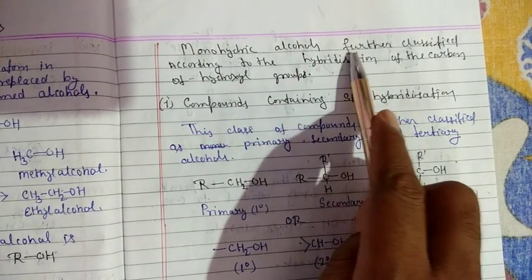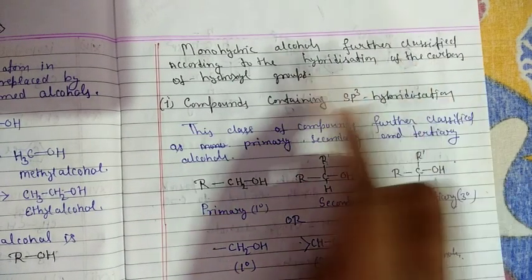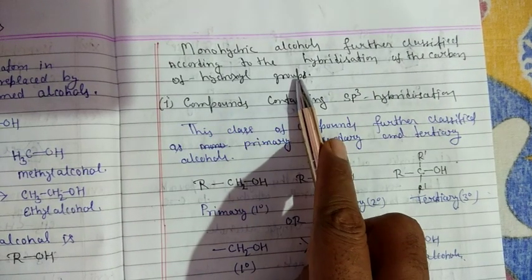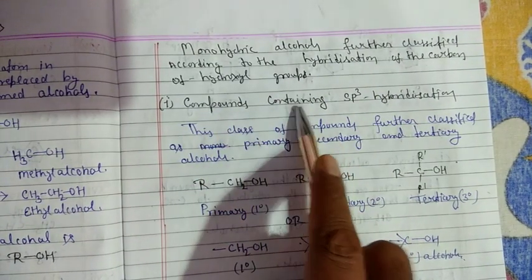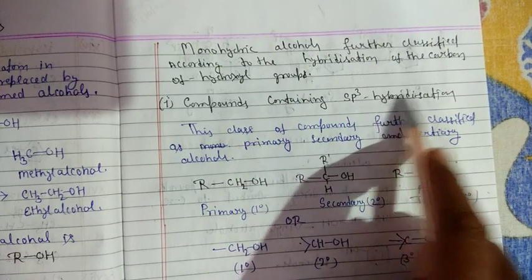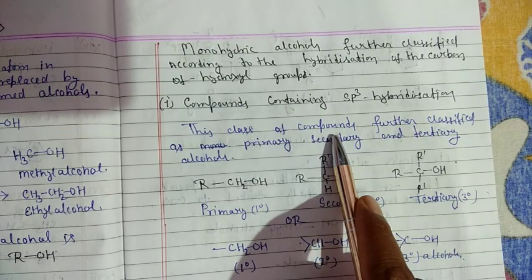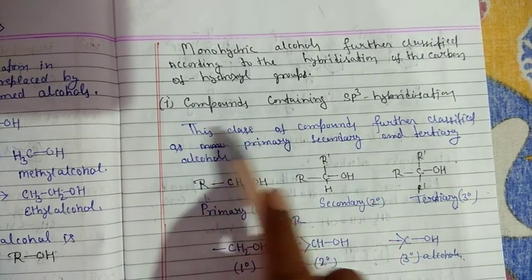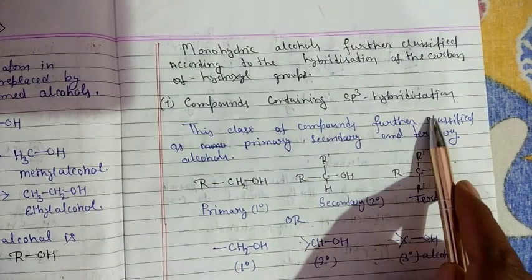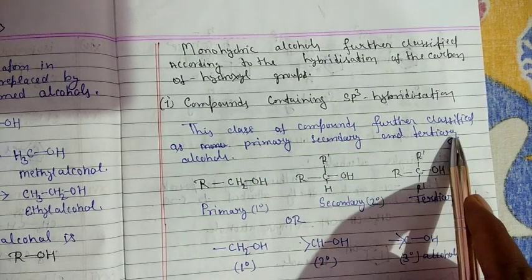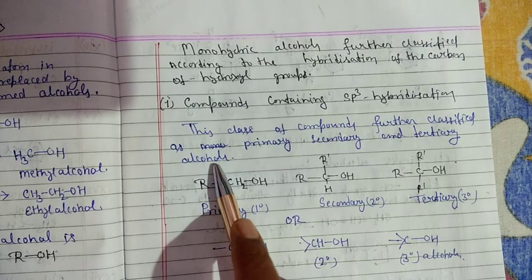Monohydric alcohols are further classified according to the hybridization of the carbon of the hydroxyl group. First, compounds containing sp3 hybridization. This class of compounds is further classified as primary, secondary and tertiary alcohols.